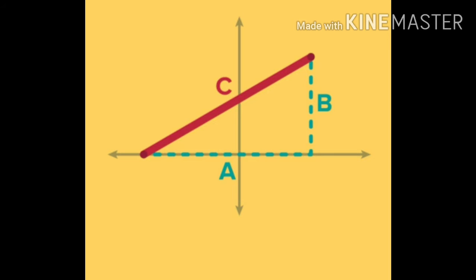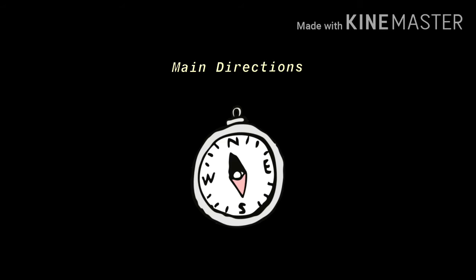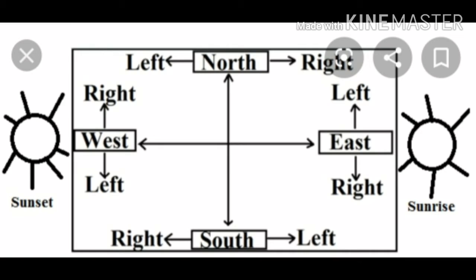Now coming to the directions. Directions are basically of four types. It is the measurement position of one thing with respect to the other things. Now there are two types of directions. First one is main directions. What is a main direction? A direction which works according to the sunrise and sunset is known as main directions.